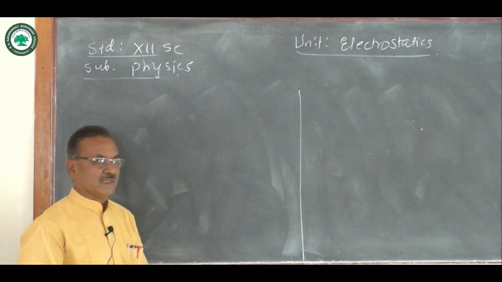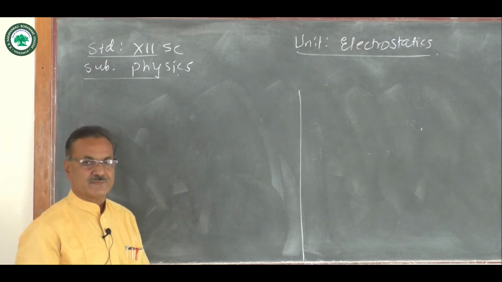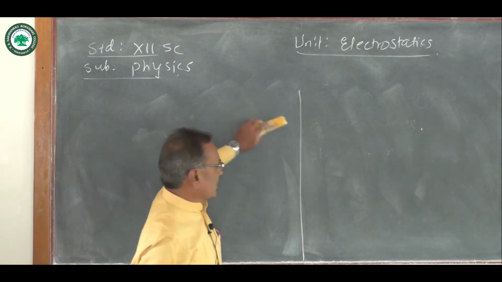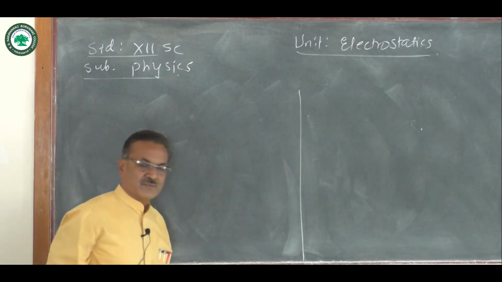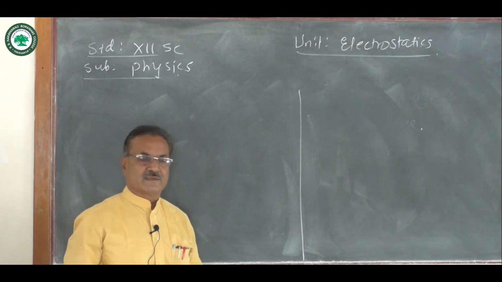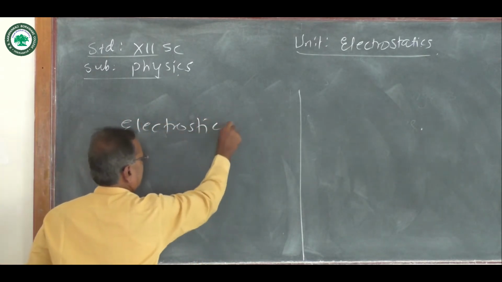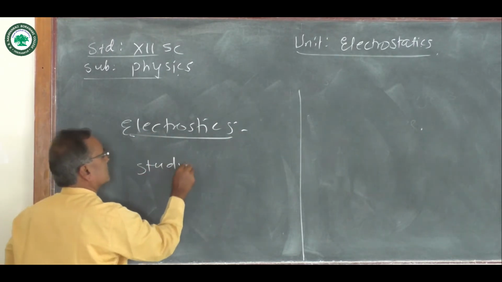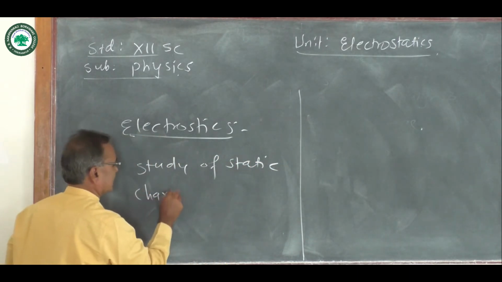Now we will learn physics topic electrostatics. In electrostatics, electro means the charge, statics means the positions of charges, that is rest positions of charges. So electrostatics is a branch of physics which deals with the study of static charges or rest charges.